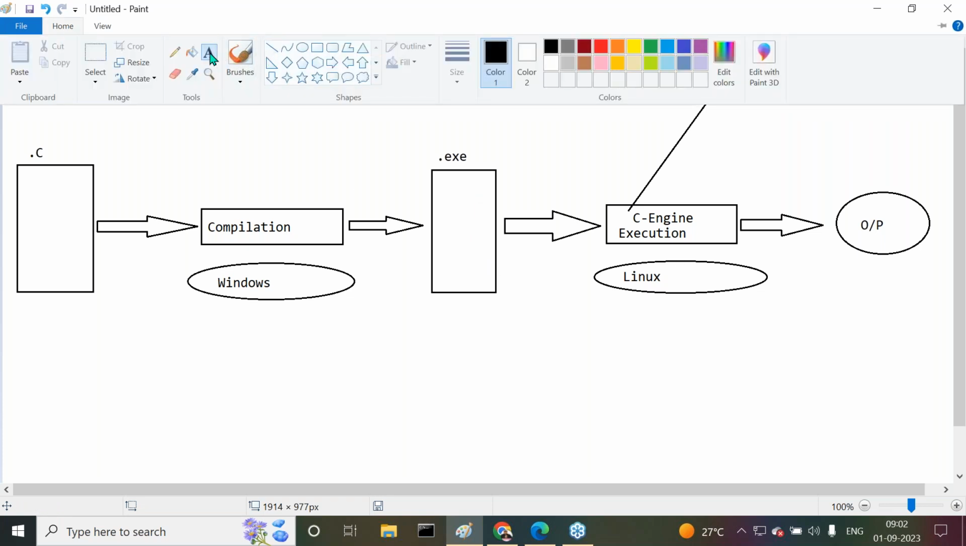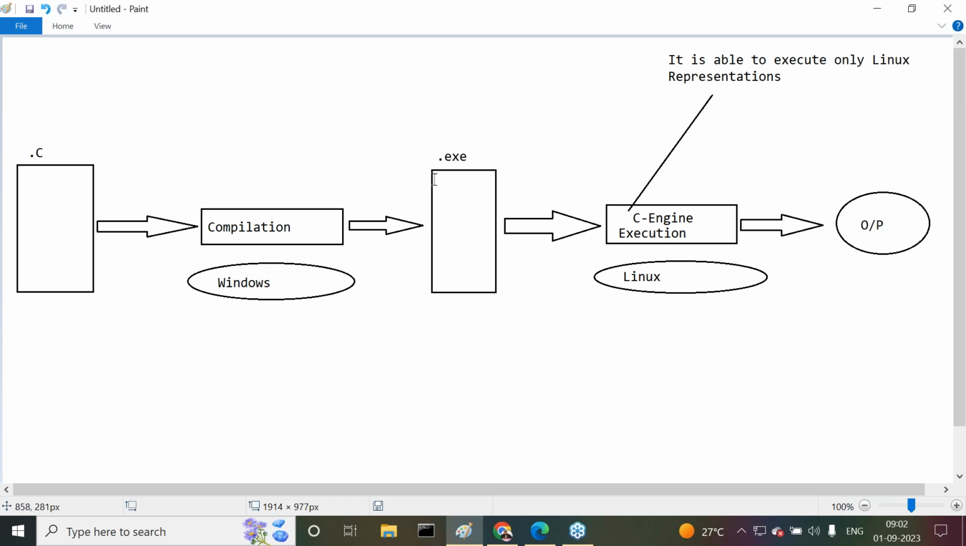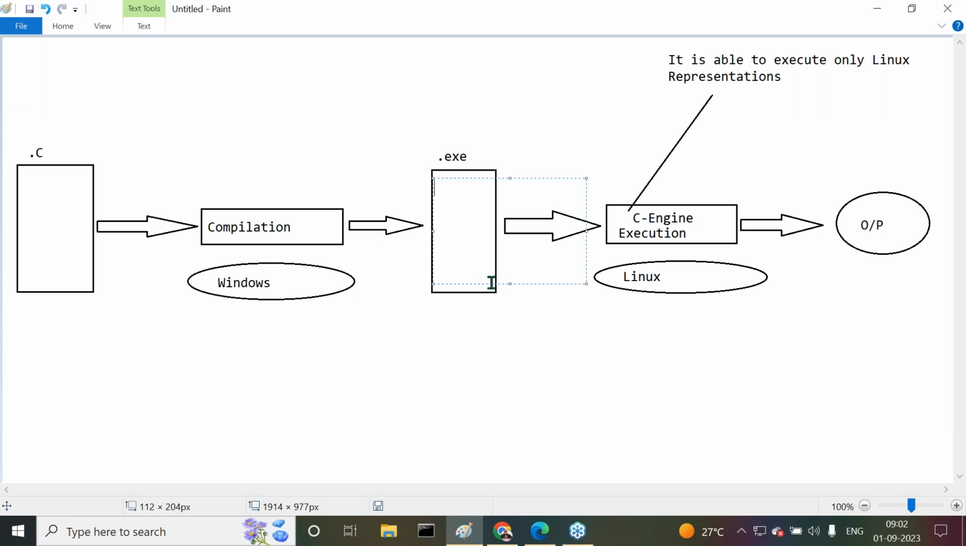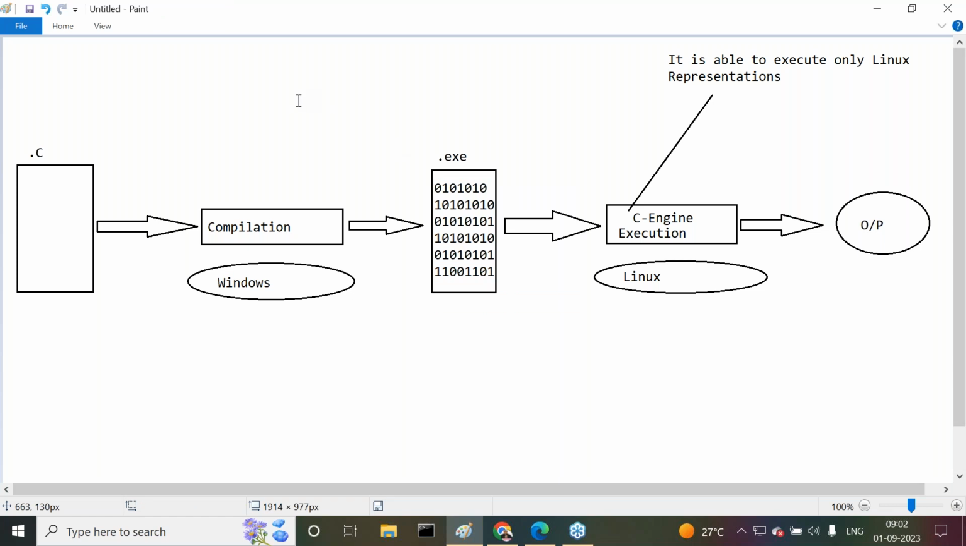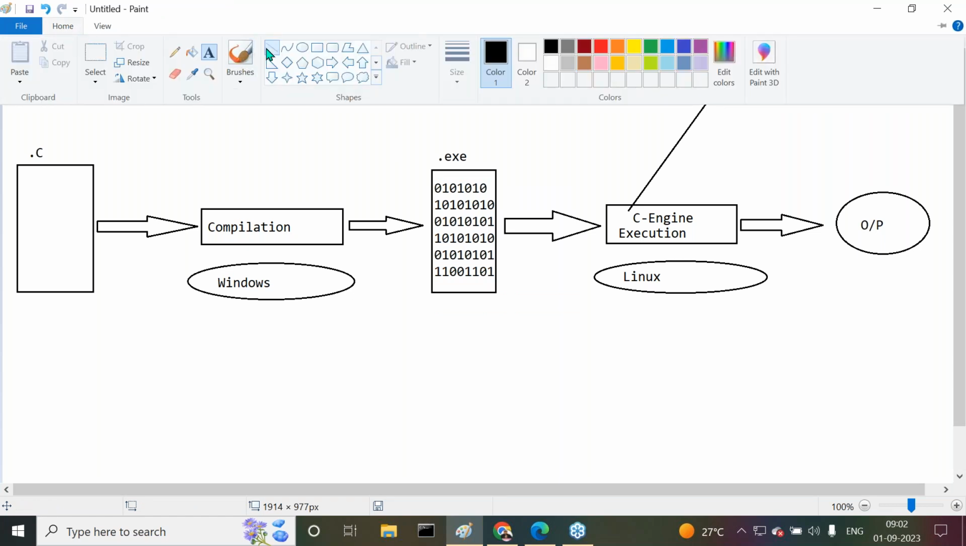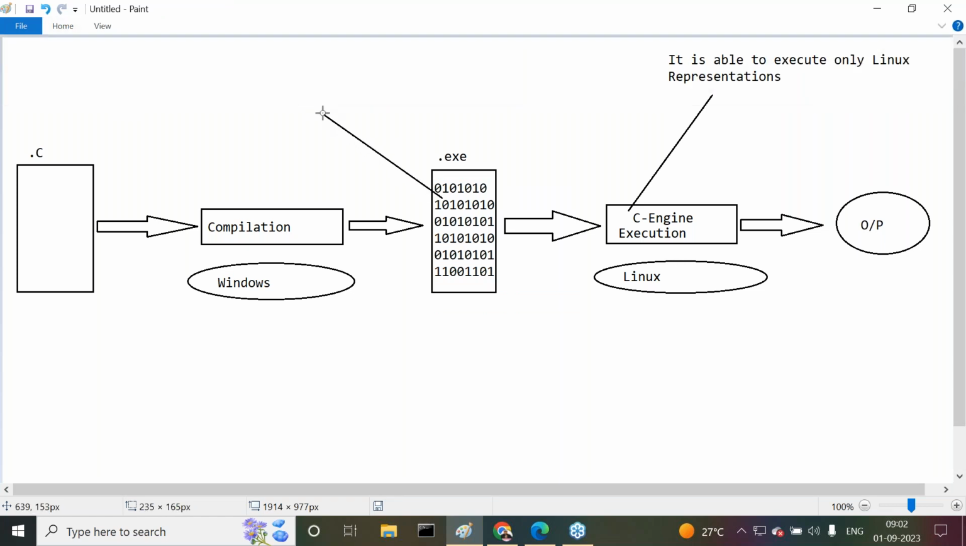When we compile our C program on Windows operating system, what file are we getting there? We are getting a .exe file. Then what is the nature of this .exe file actually? What is its behavior? If you observe this, I'm able to give some clarity. Try to understand it now.